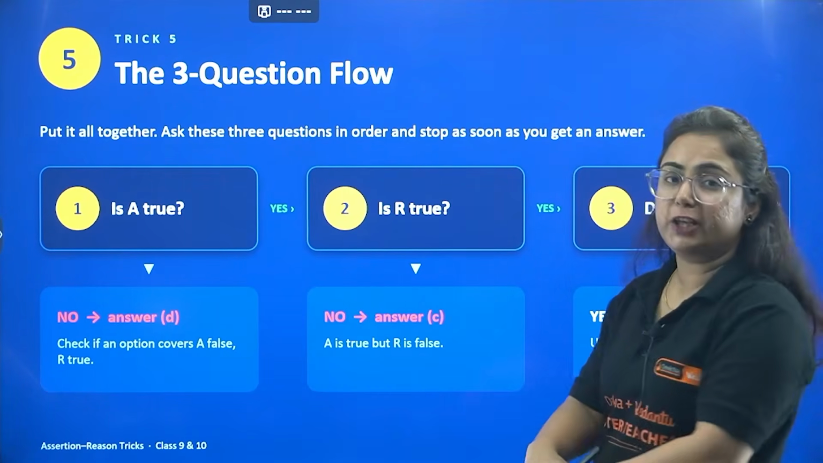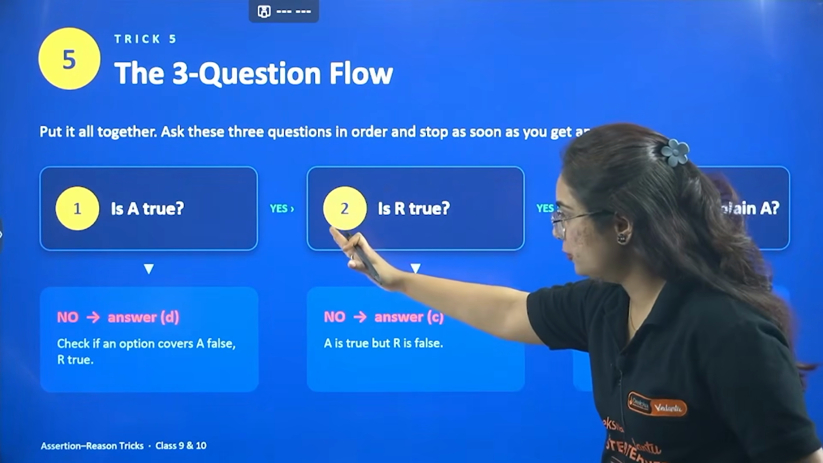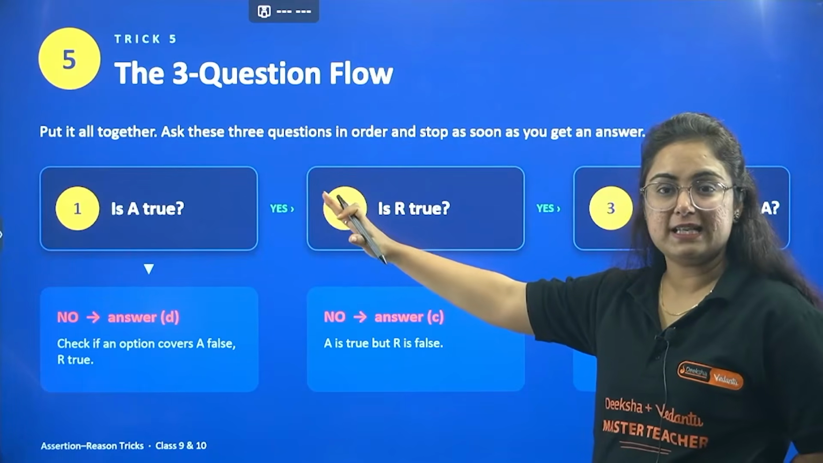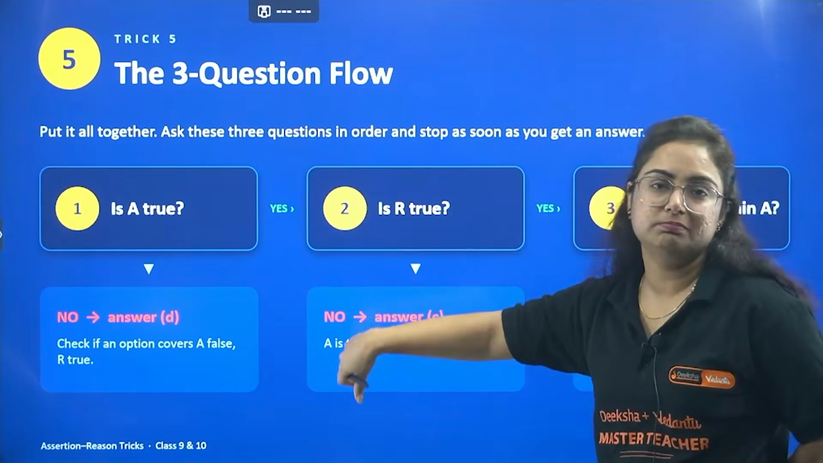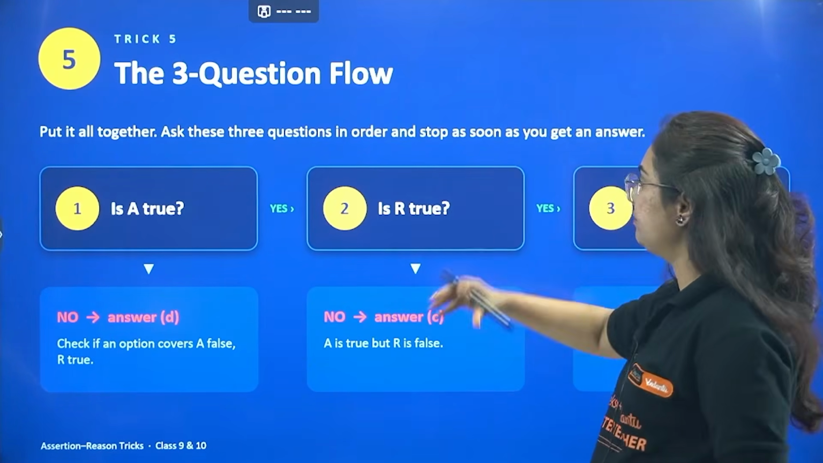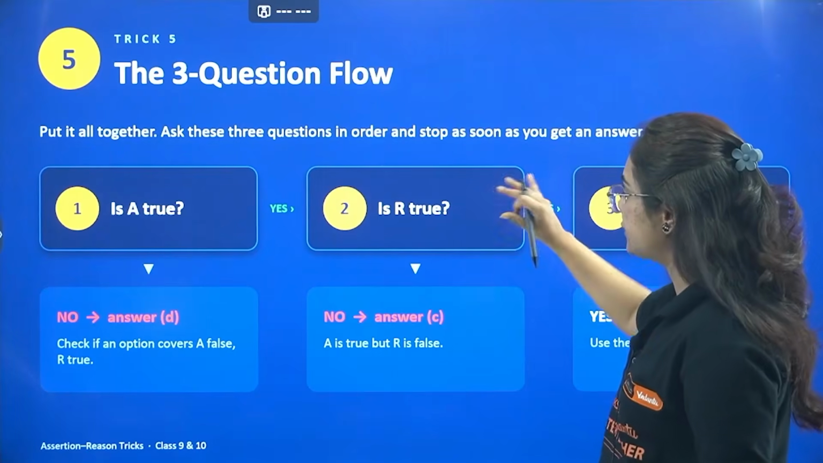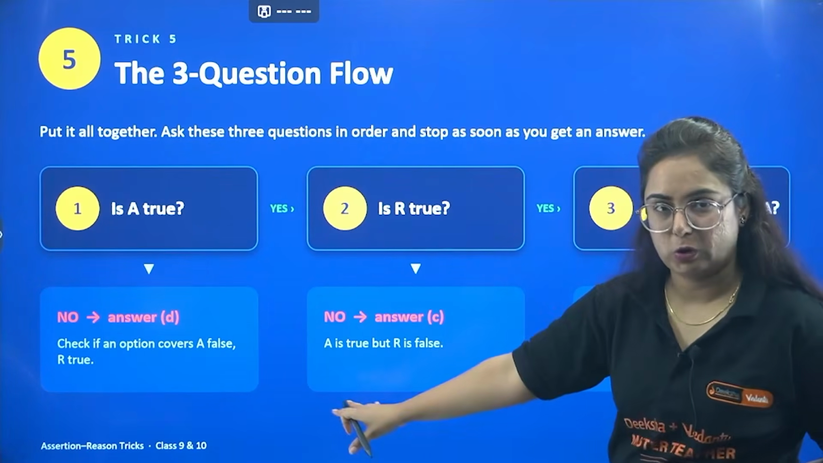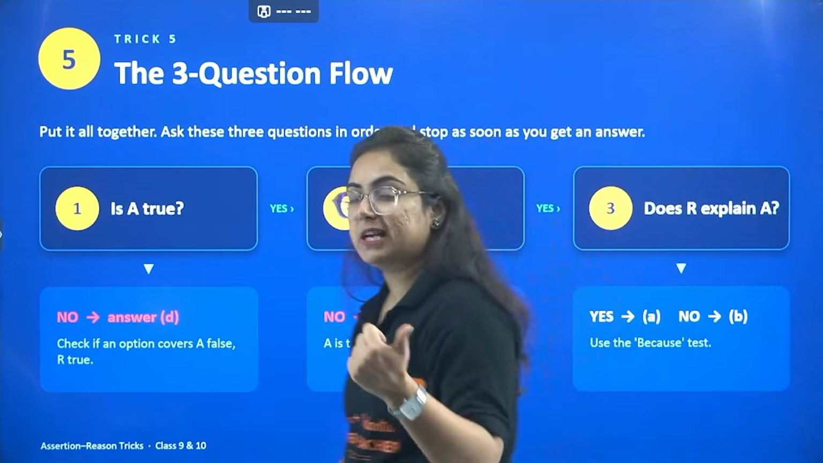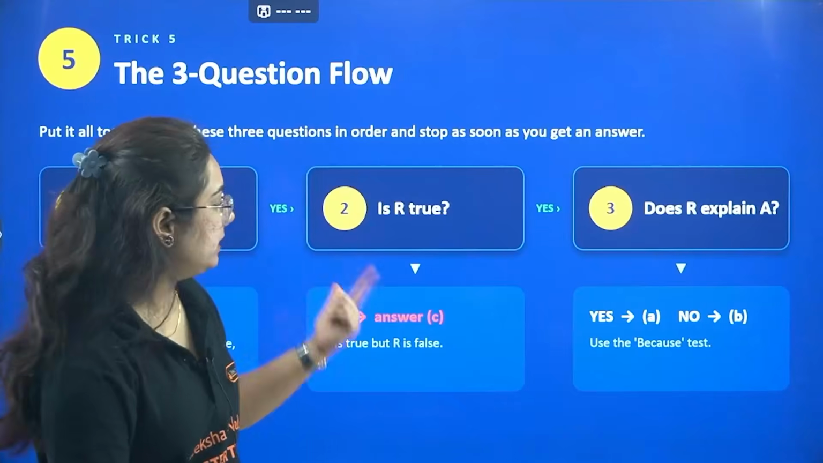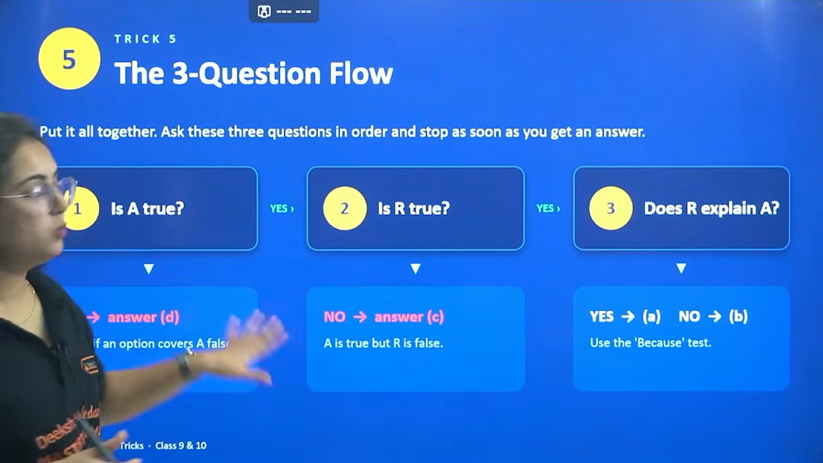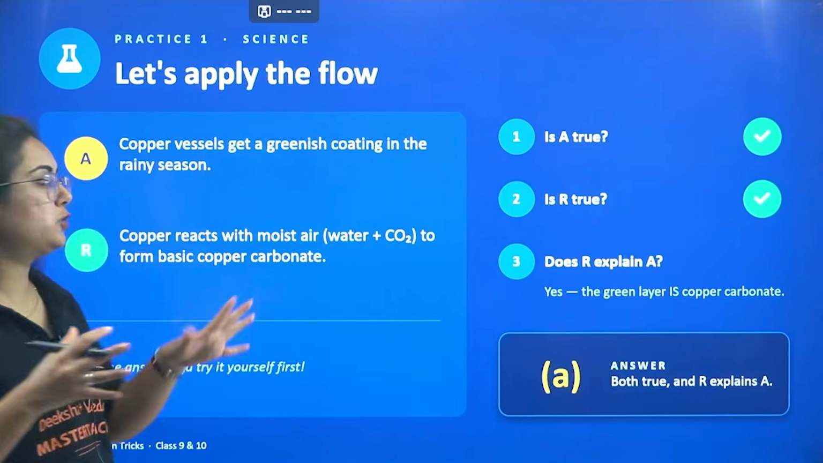So the first thing that you have to do is to find out, is A true? When you find out that A is true, option D is taken out. Then if R is true, option C is also out. You have only two options, that is A and B. Please find the relation between them by using the because test as I told you.